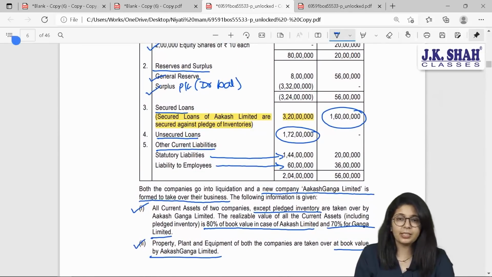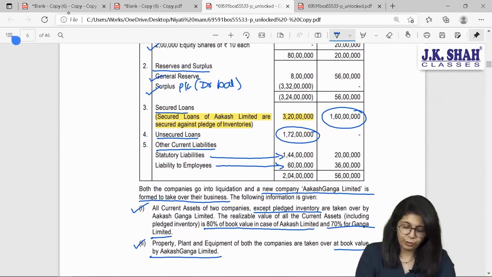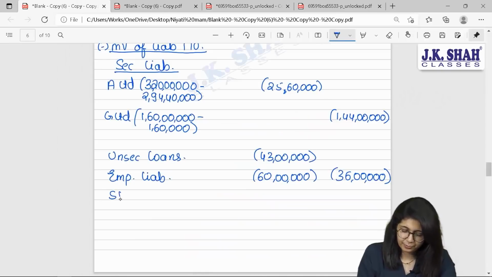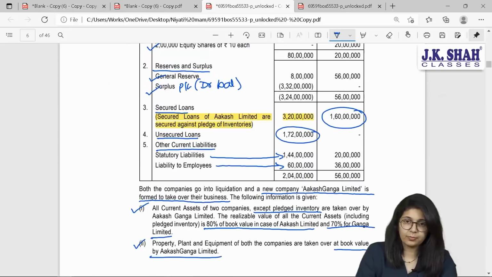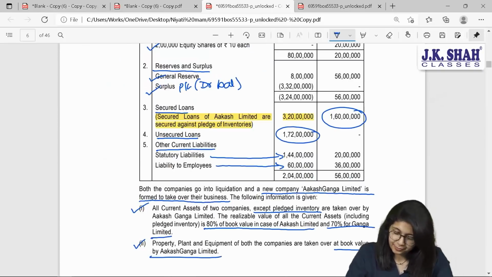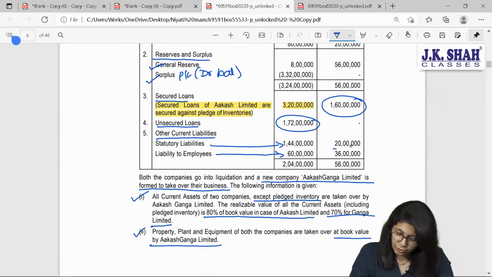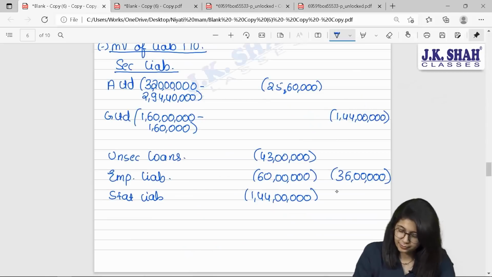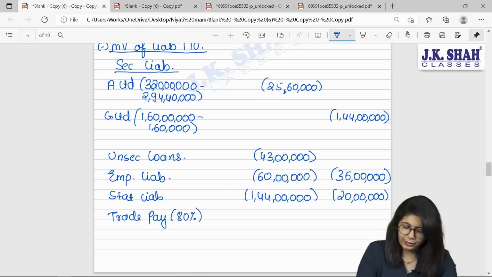Statutory liabilities are taken over at full value, 1 crore 44 lakhs and 20 lakhs. Trade payables are taken over at 80% of book value.